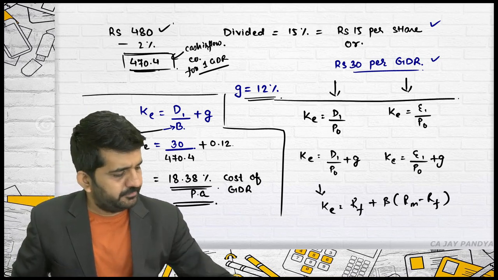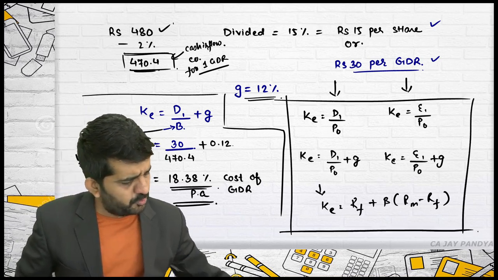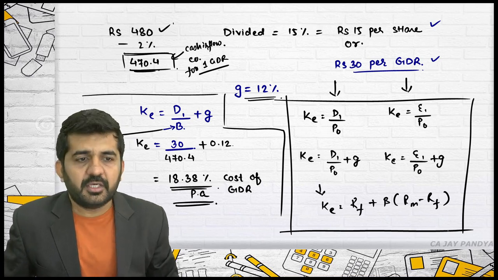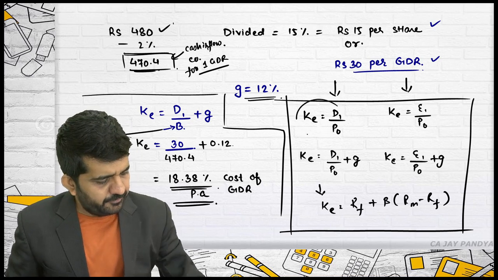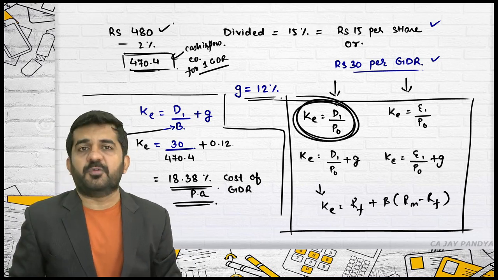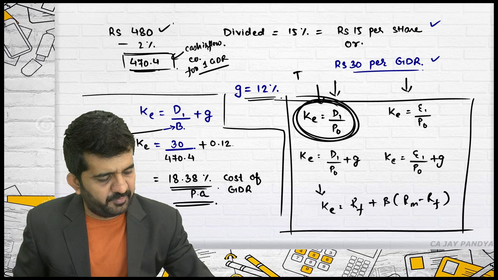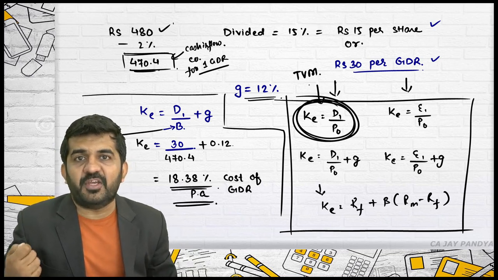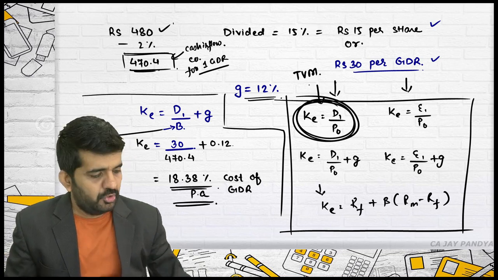Alright. These are the things which you might have learned at your lower standard as far as cost of equity is concerned. Believe me, this formula of cost of equity is derived from time value of money. We have learned present value of infinite cash flow.